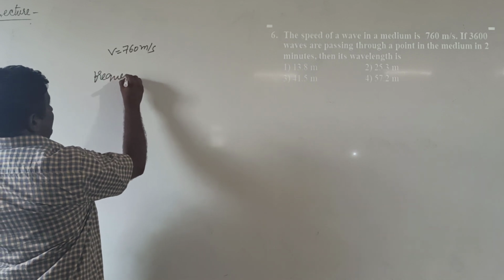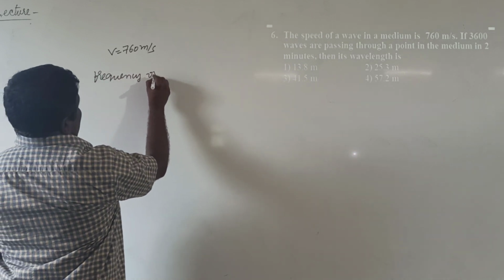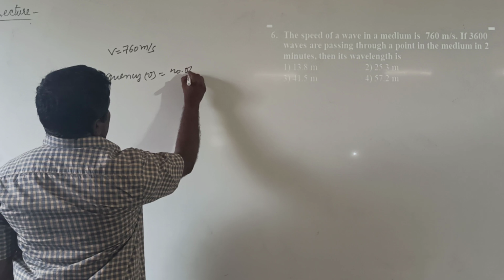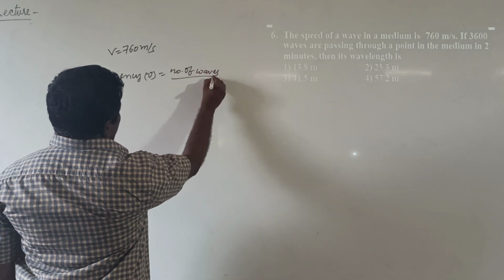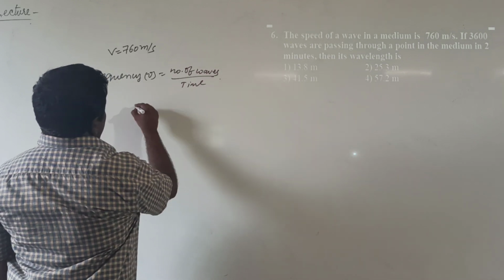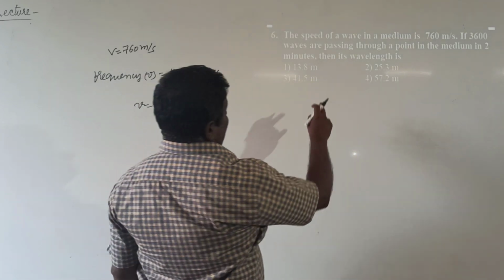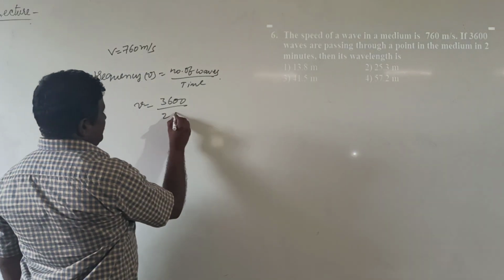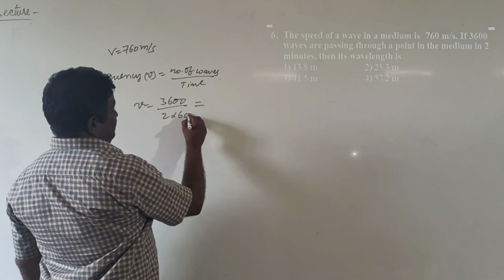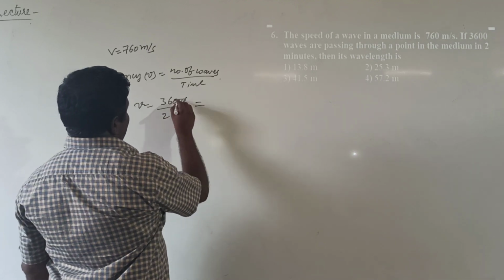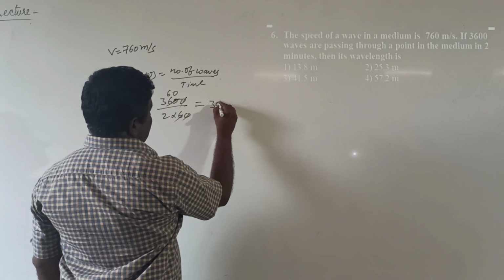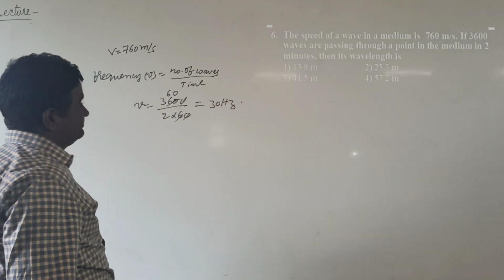Frequency mu equal to number of waves by time. Then mu equal to 3600 by time, which is 2 minutes, 2 into 60. So frequency equal to 30 hertz.